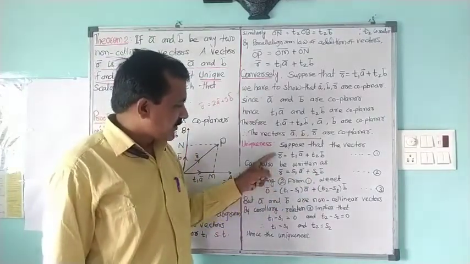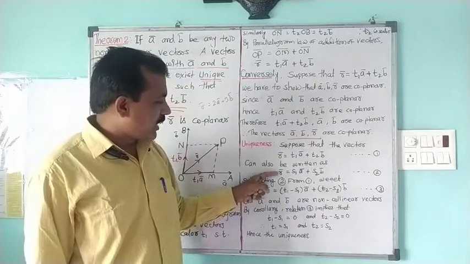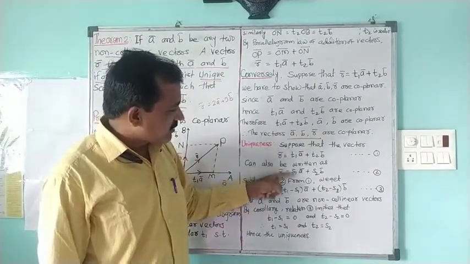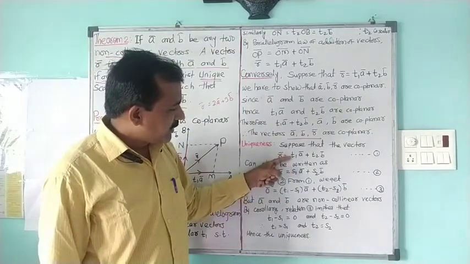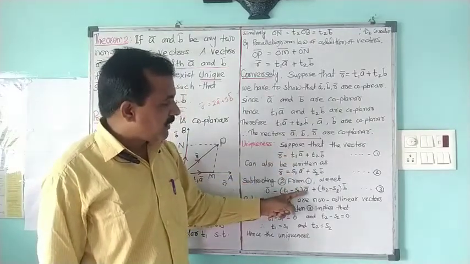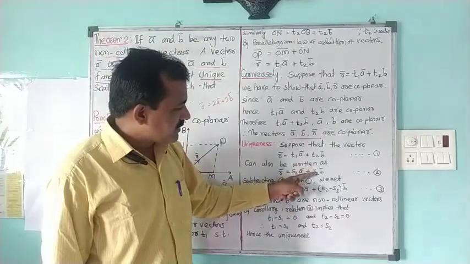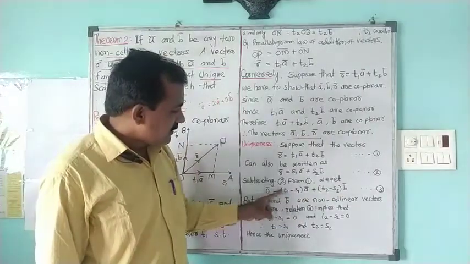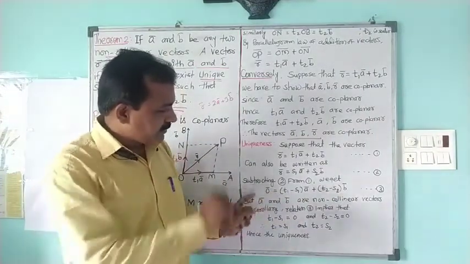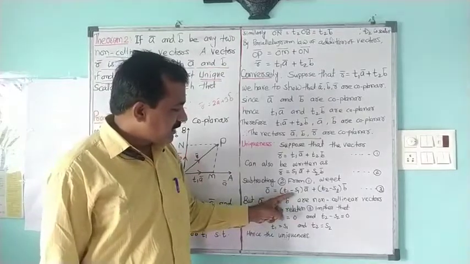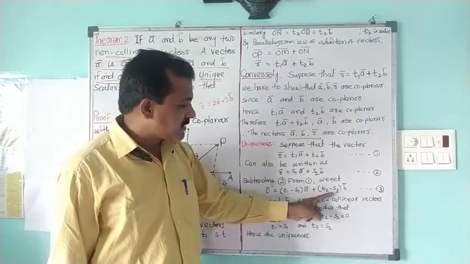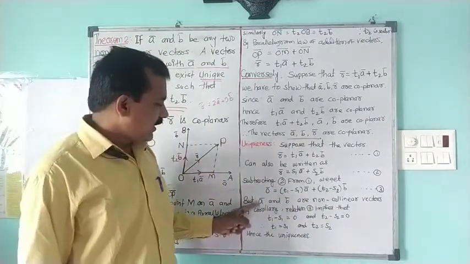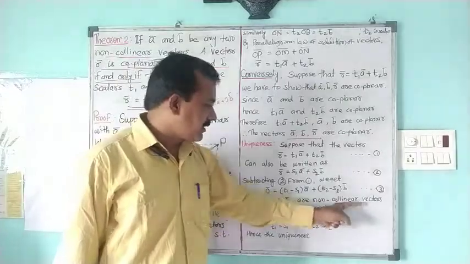Subtracting second from first, R bar minus R bar gives us 0. The right-hand side subtraction gives T1 minus S1 common as A bar, and T2 minus S2 common as B bar. So we have 0 bar. If the sides are changed, then some scalar into A bar plus another scalar into B bar is equal to 0 bar.